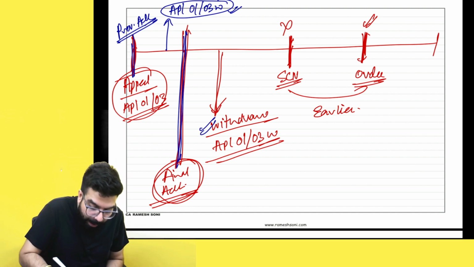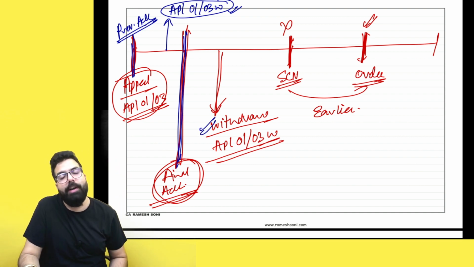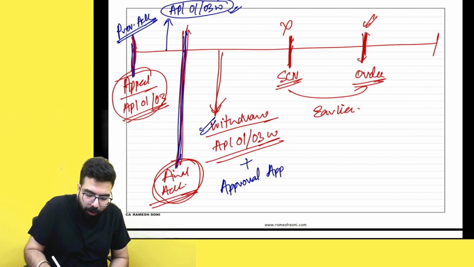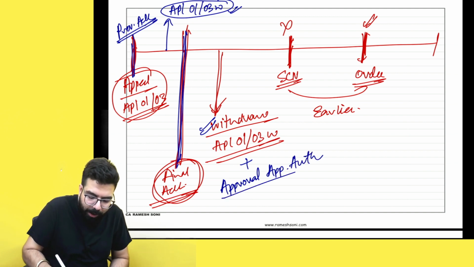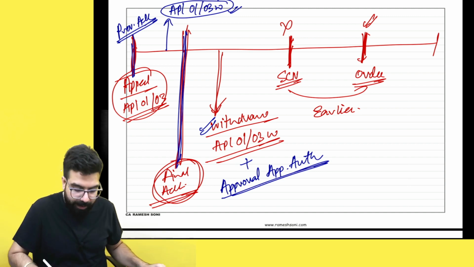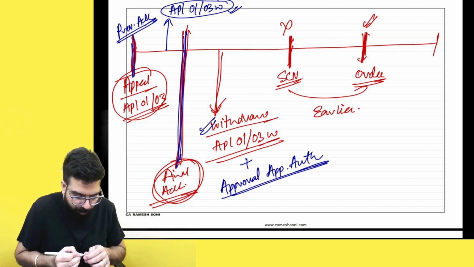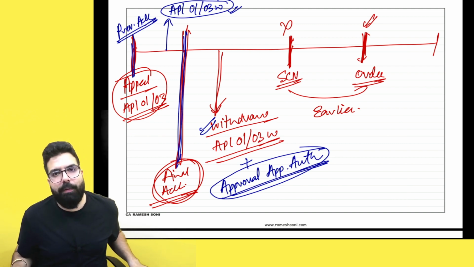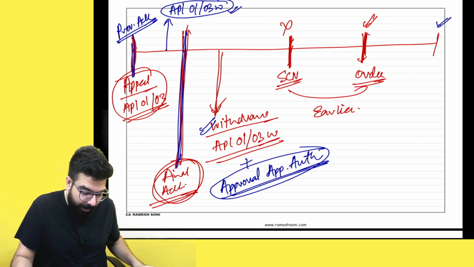Then you have to file this application APL 01 or 03W, and plus you have to take approval from the appellate authority. The appellate authority will decide whether they want to let you withdraw or not. Within 7 days, the appellate authority will give you the approval. Are we all 100% clear till here? Can we go ahead, everyone? Quickly tell me, are we all clear till here?